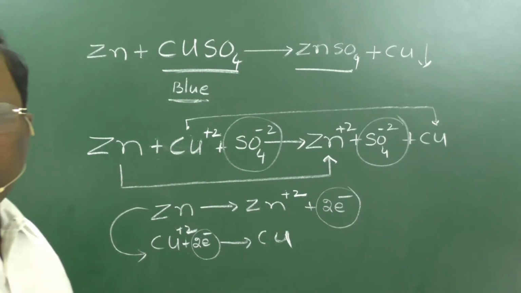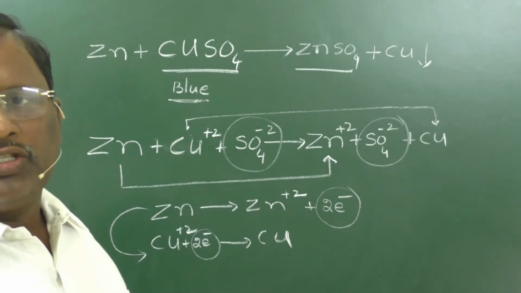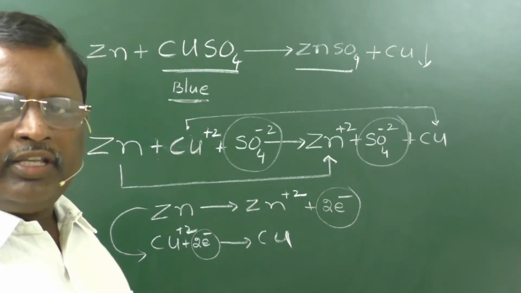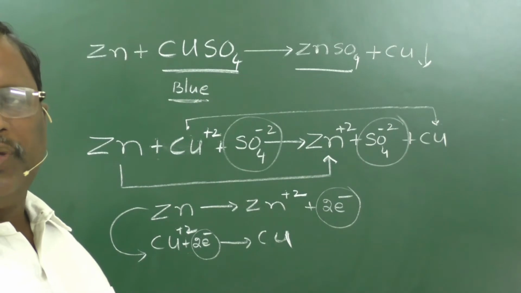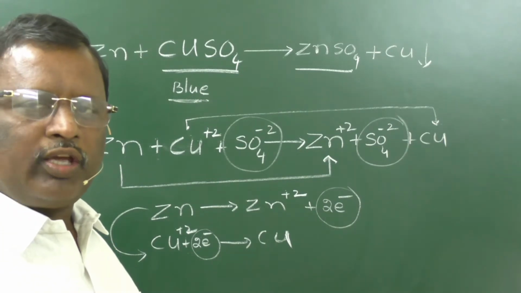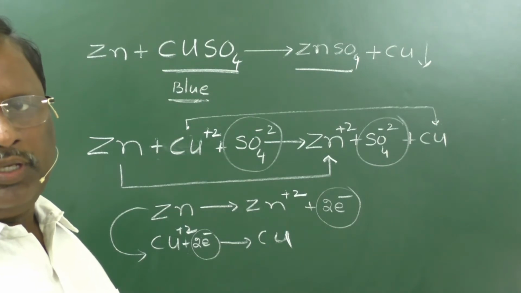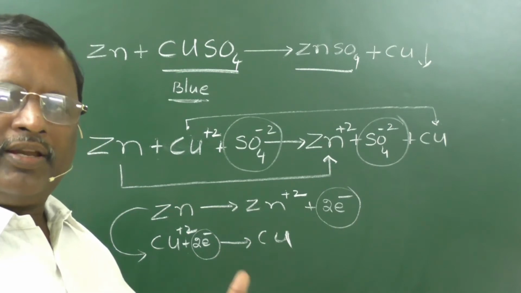The chemical reaction in which electron transfer takes place is known as a redox reaction. In our previous class in stoichiometry, we have already studied this type of change. Here zinc is oxidized, copper is reduced.